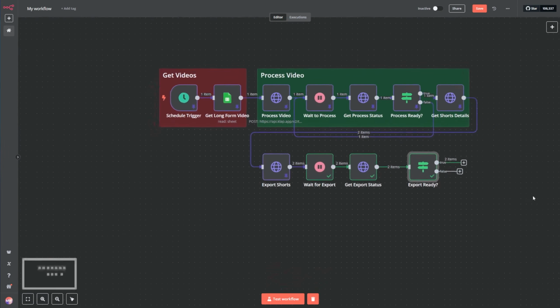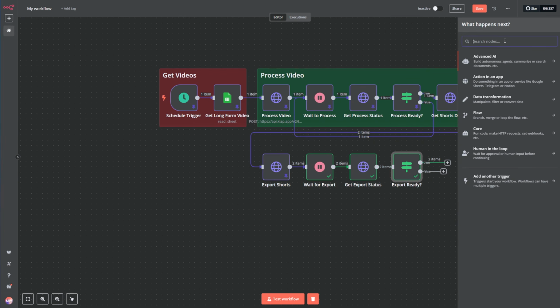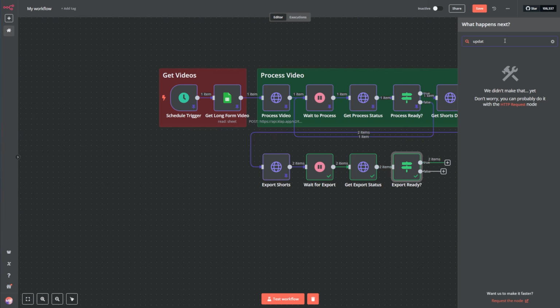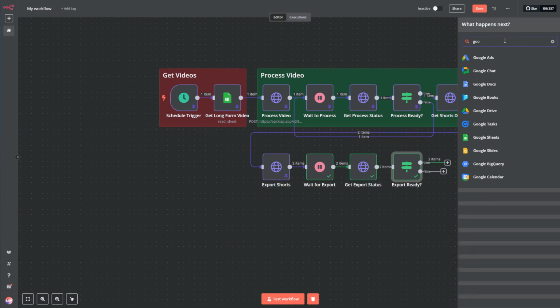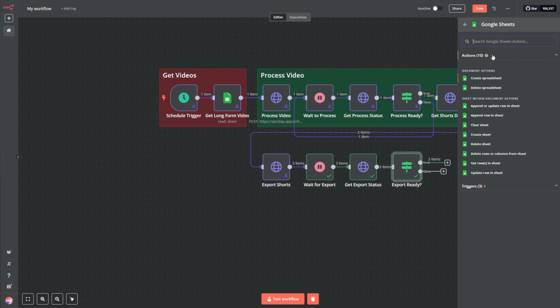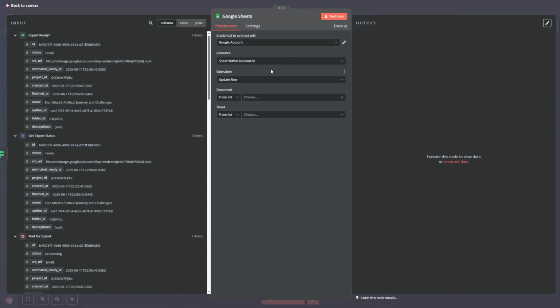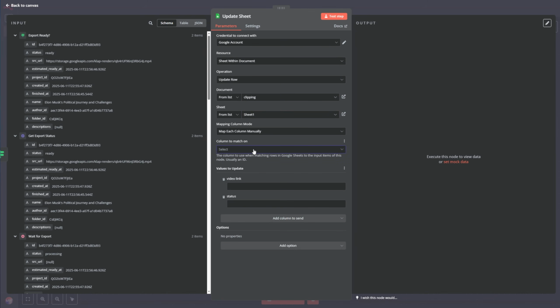So what we do in this case, we update the sheet. How do we update it? We just click on the sheet, update sheet, no, not update sheet, Google Sheet, here it is. And then we are going to update row in sheet. I'm going to call it update sheet. We are going to find the document that we are updating, which is called clipping, and the sheet, it's sheet 1.